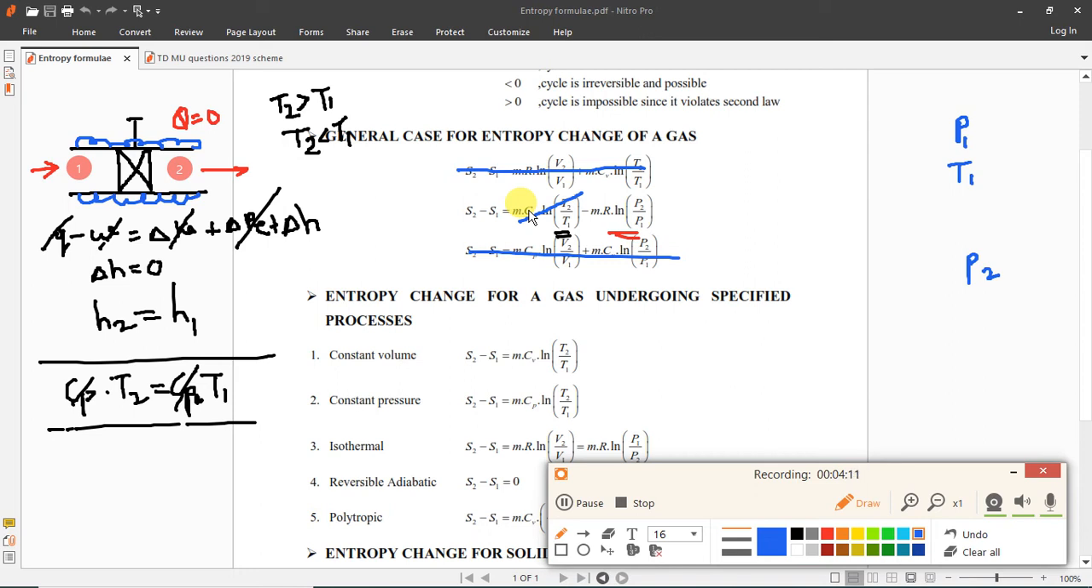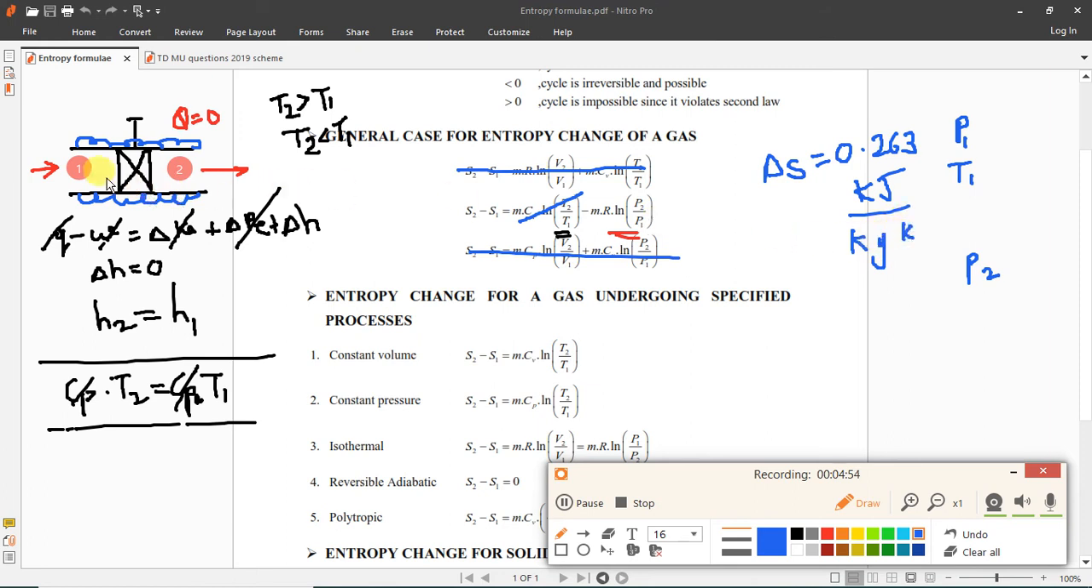Now the conceptual question over here is: this is an adiabatic process, so you can say that entropy should remain constant. So why did we get a value of change in entropy? It was not 0. We had a particular value, and that value was 0.263 kilojoule per kg Kelvin. Why? Because this was change in specific entropy.